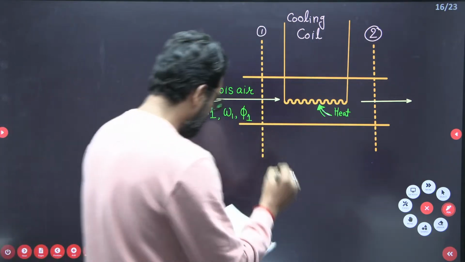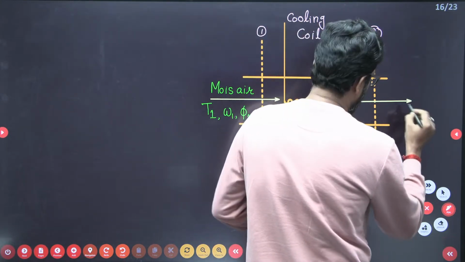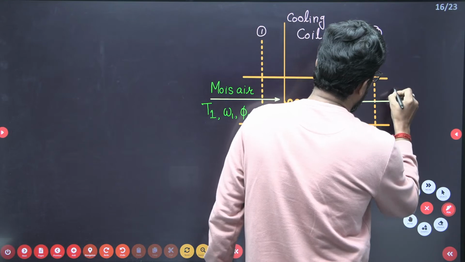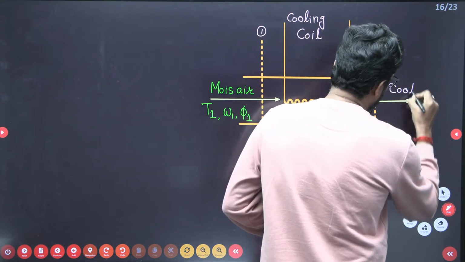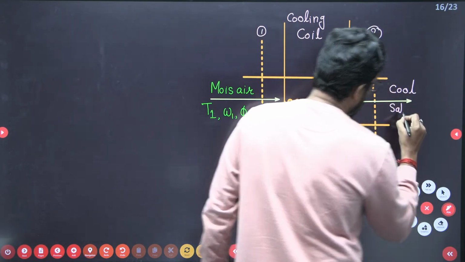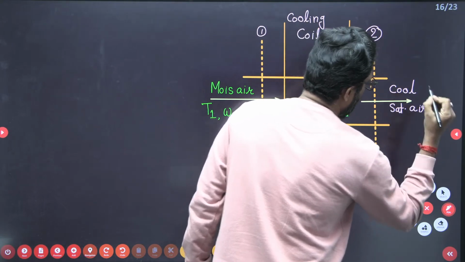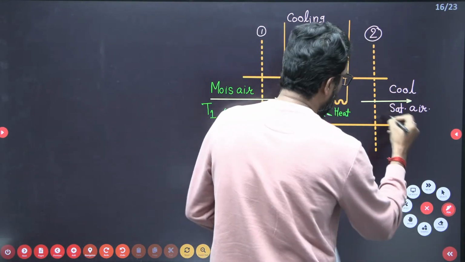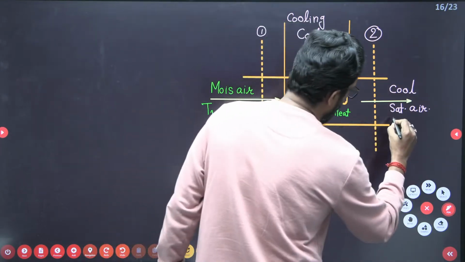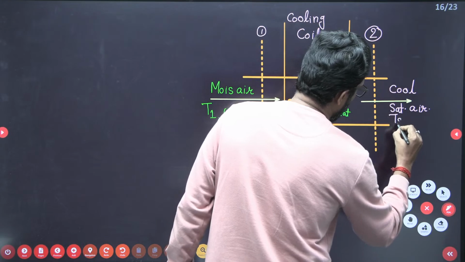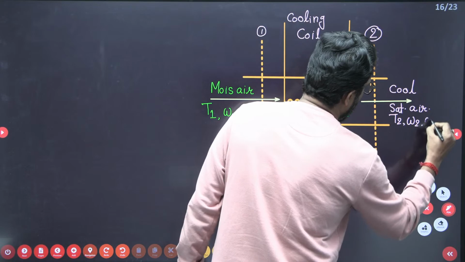And this is your exit, and the exit is cool saturated air. Here also the properties are given: T2, omega 2, and phi 2.